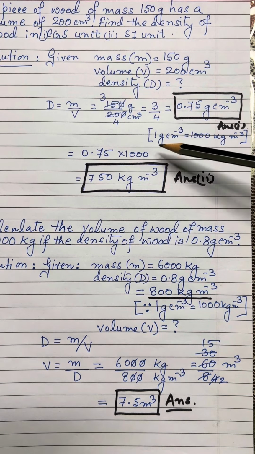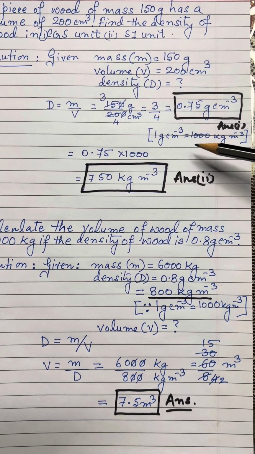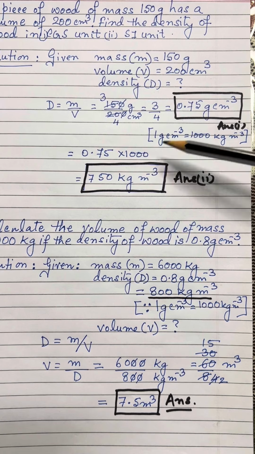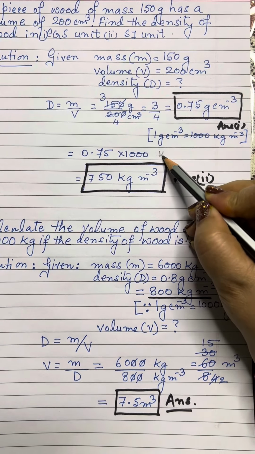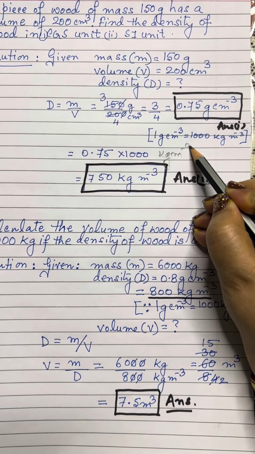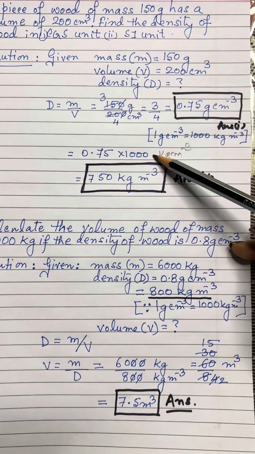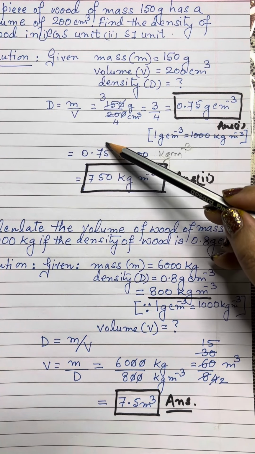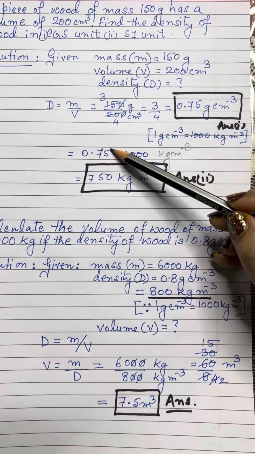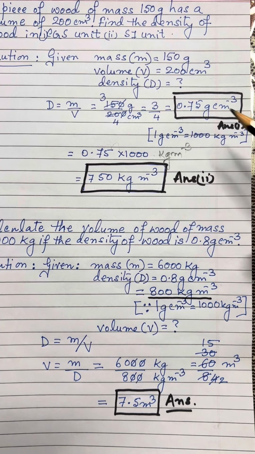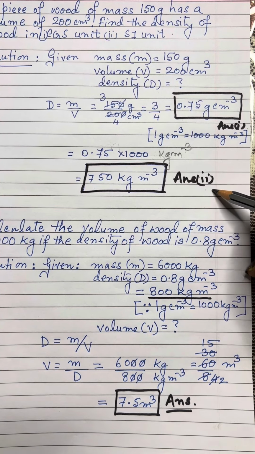Okay. Next, we write 1 gram per centimeter cube is equal to 1000 kilogram per meter cube. Therefore, 0.75 into 1000, that will be your answer in kilogram per meter cube. So, you multiply now. Since it is multiplied not divided, the decimal shifts to the right. So, 1, 2 and another, so 750 kilogram per meter cube. So, that is your answer to the second part.